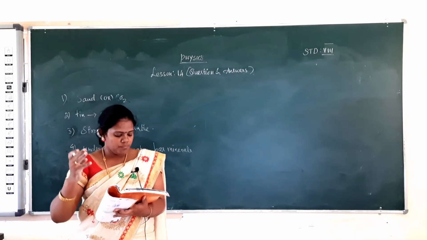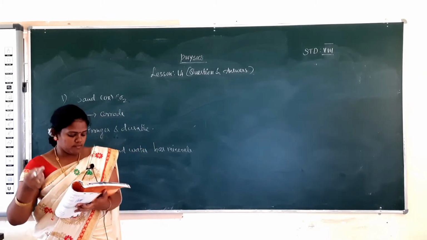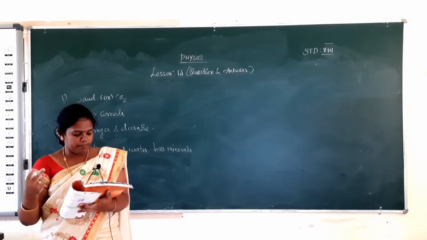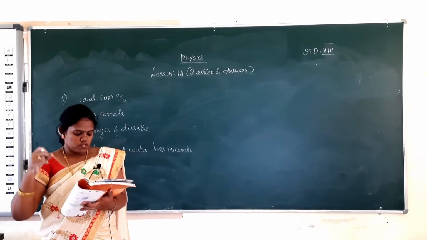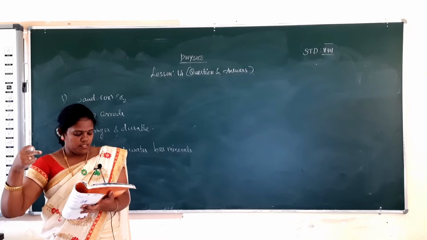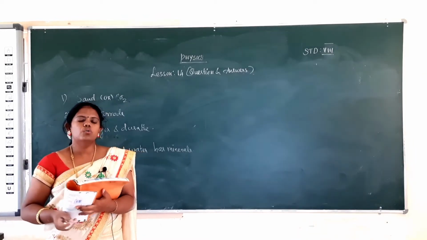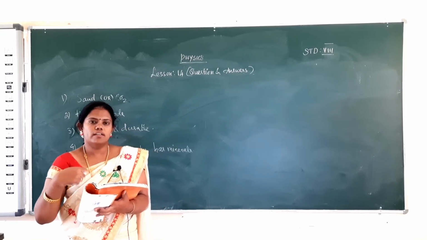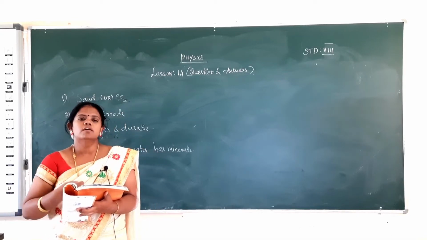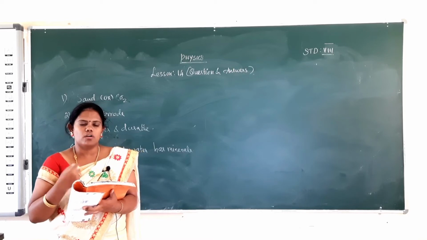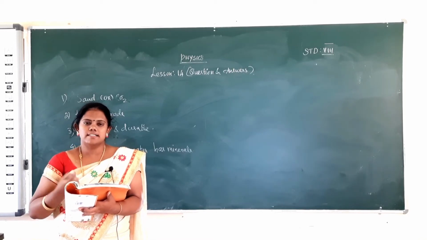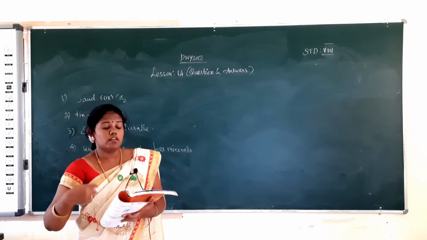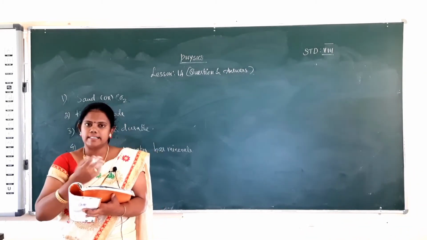And then the second one: explain what happens when salt is added to water and the free ends of electrical wires are dipped in it. Normal water will conduct electricity, but if you add a pinch of salt to the water, the dilute solution will conduct electricity easily because of the salt particles. The salt will be dissociated into ions and easily conduct electricity.